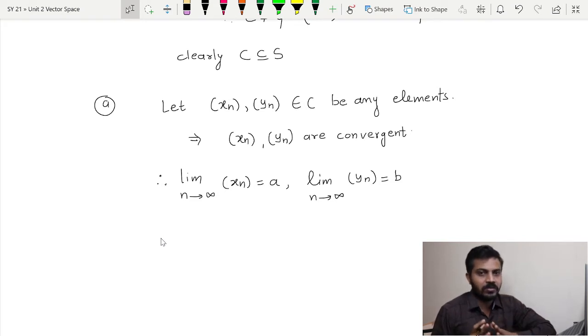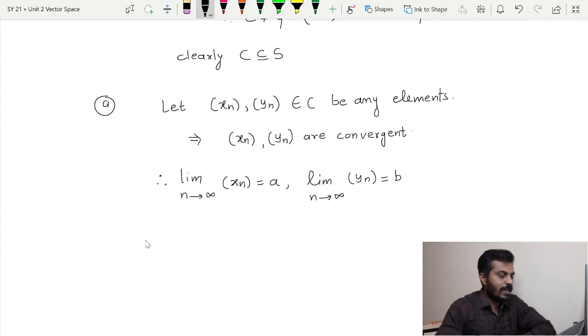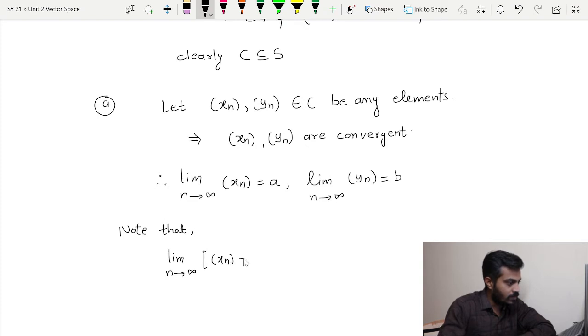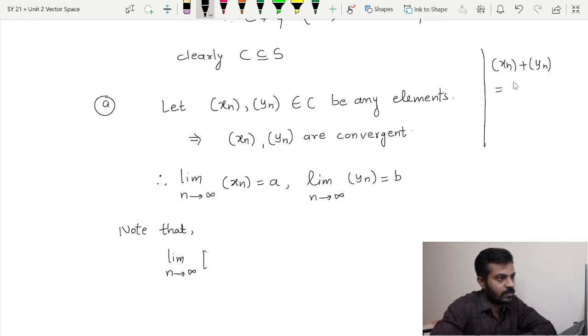And over here we are going to take the help of simple properties that you have studied in analysis. Note that the limit as n tends to infinity of the sequence xn plus yn. Do you remember how the sum of sequences is defined? Yeah, so sequence xn plus sequence yn is defined as somewhat like this.